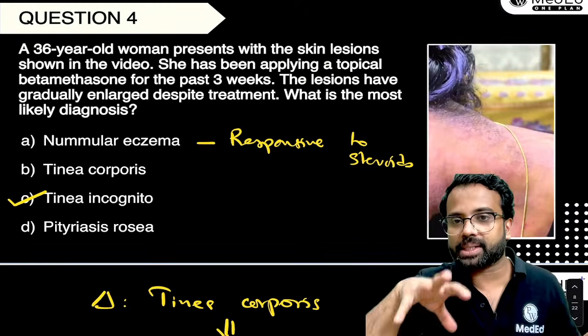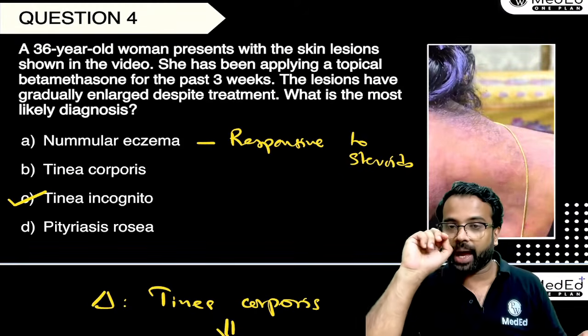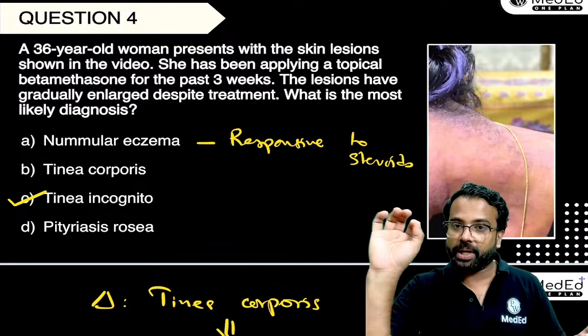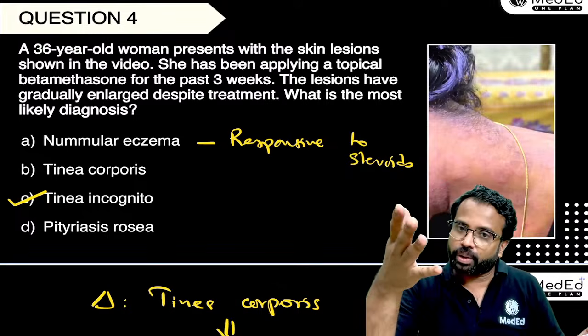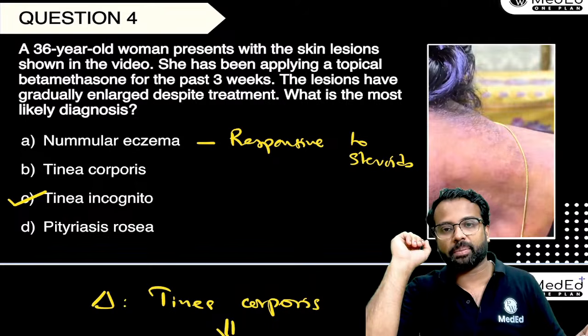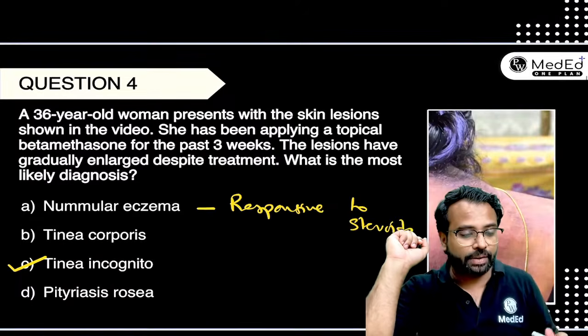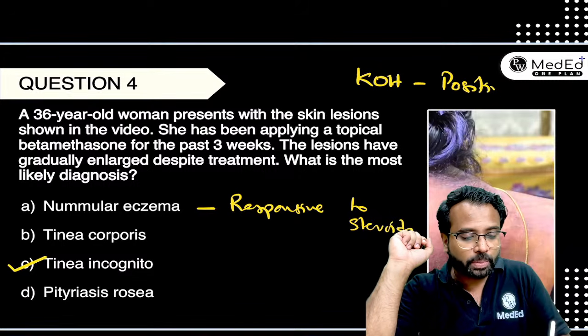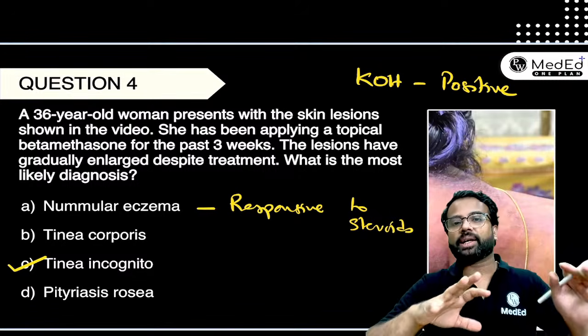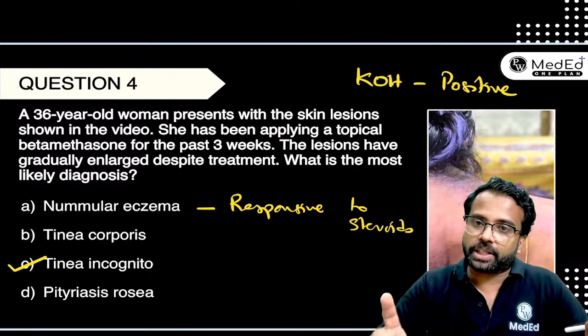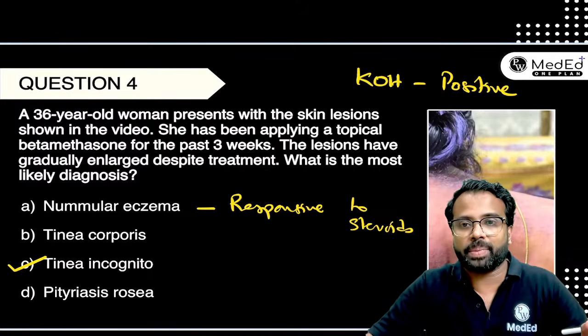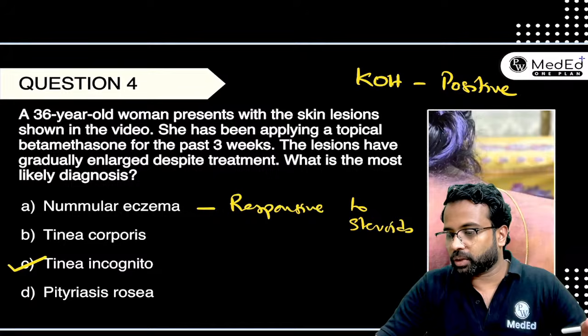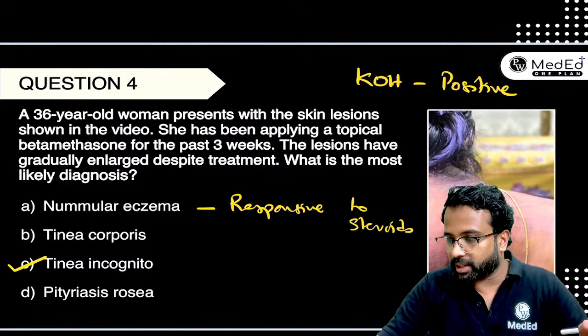In case you got the same video for your exam and there is no mention that betamethasone was used, then from here your spot diagnosis can be tinea corporis, especially if the MCQ says that the patient is having a KOH which is going to be positive. Because in all the fungal infections, what happens? The KOH, the potassium hydroxide test, will be positive, right? So this is called steroid modified tinea.